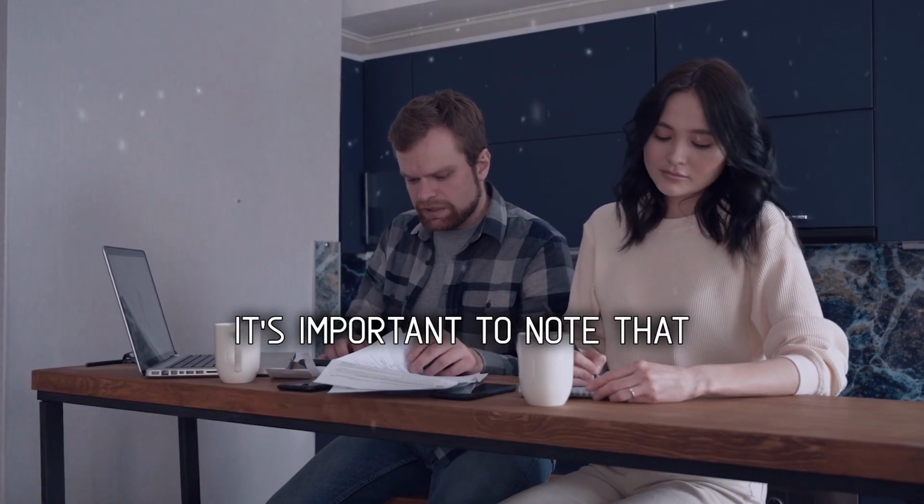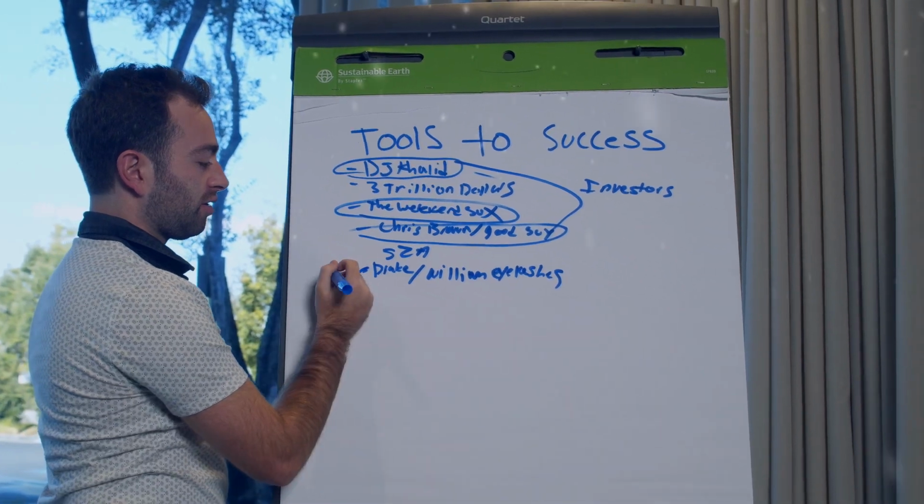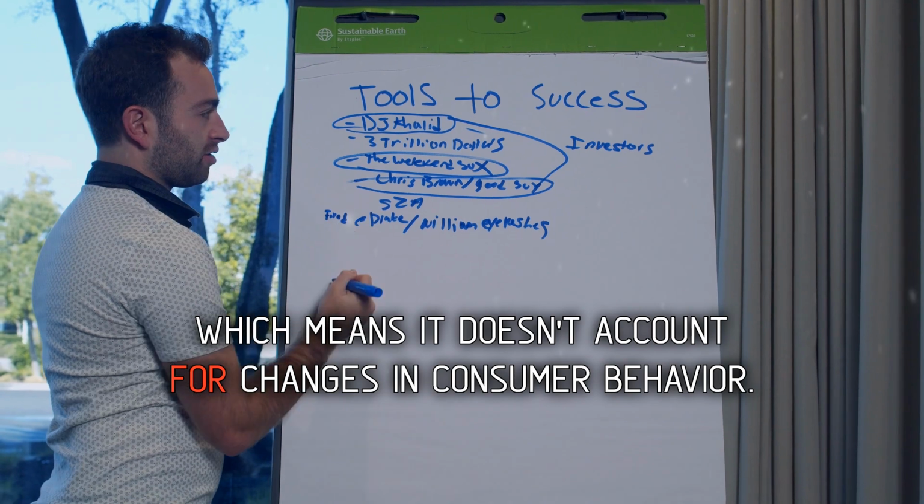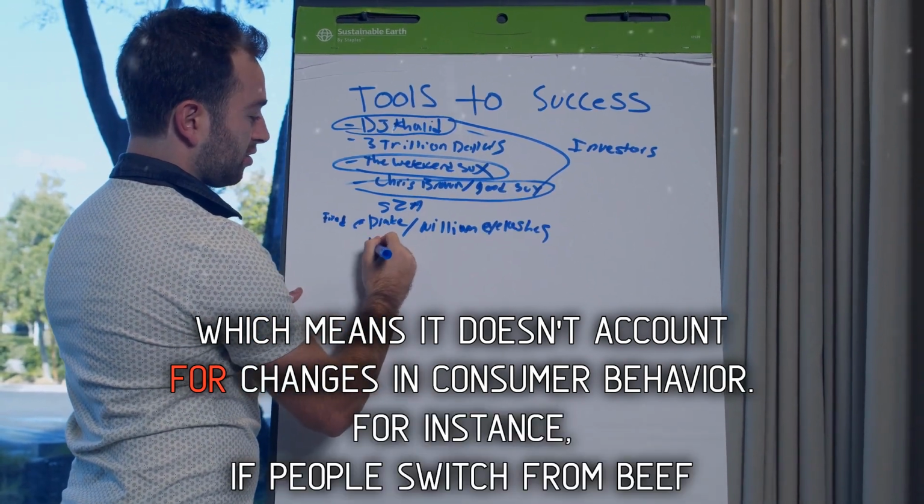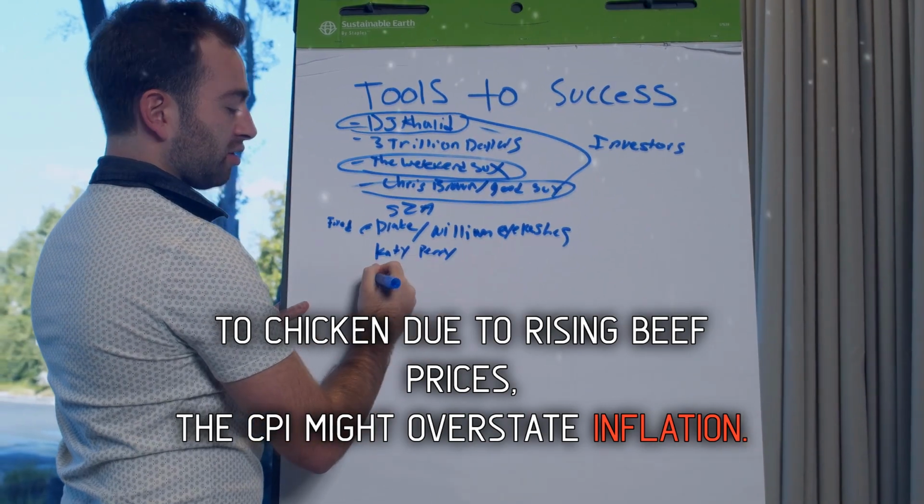However, it's important to note that the CPI has its limitations. Firstly, it's a fixed basket of goods, which means it doesn't account for changes in consumer behavior. For instance, if people switch from beef to chicken due to rising beef prices, the CPI might overstate inflation.